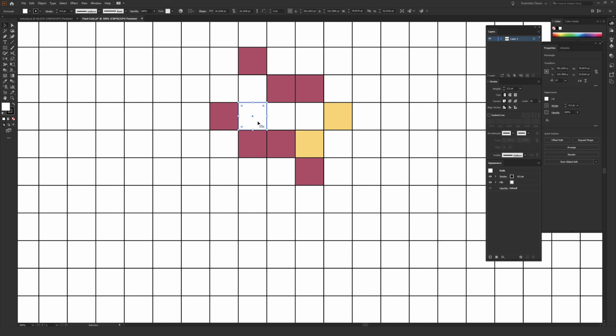So I just do this in pretty rapid succession until I end up slowly but surely building out my artwork. So essentially the only keyboard shortcuts you have to keep in mind are V for the selection tool, and then I for the eyedropper tool, and then holding Shift when you have the selection tool active to select multiple squares at once, which is just a helpful thing to keep in mind.